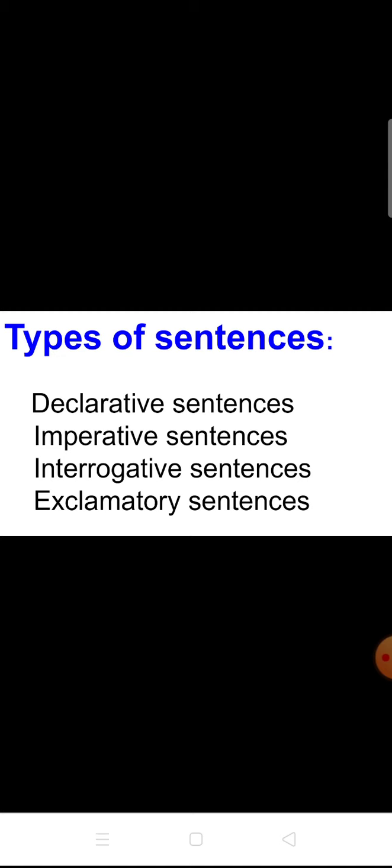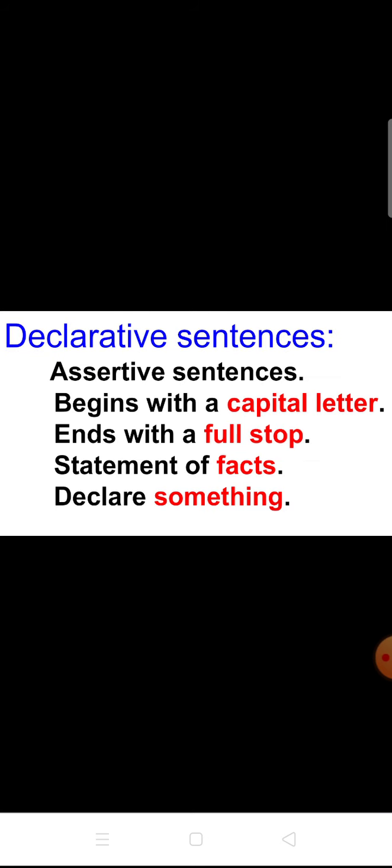The first one is declarative sentences. Already I have told you that declarative sentences are otherwise known as assertive sentences. A declarative sentence always begins with a capital letter and ends with a full stop, and it states some facts. The sentence has some facts. For example,